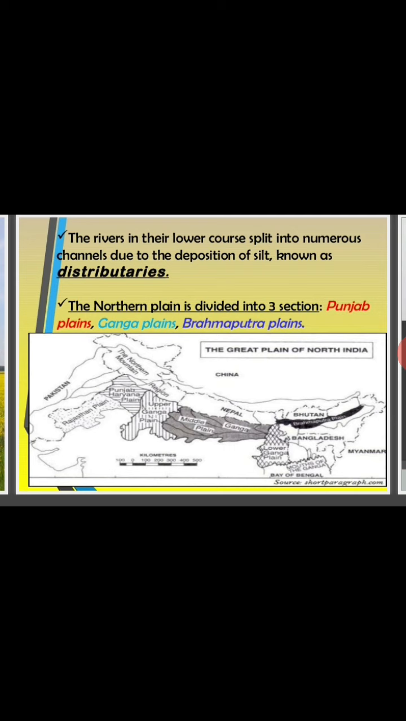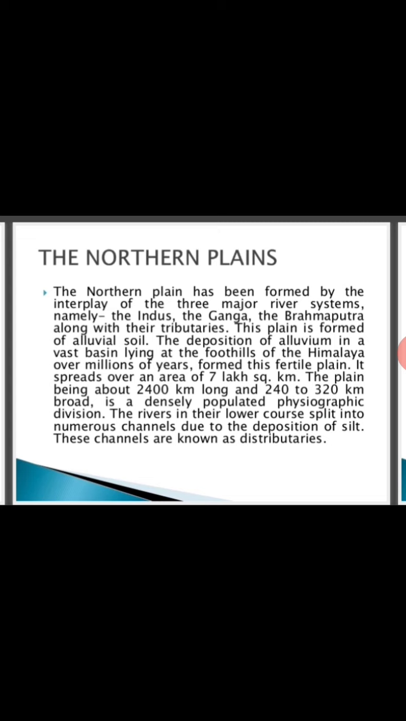The northern plain is divided into three sections: Punjab plains, Ganga plain and Brahmaputra plains. The northern plain has been formed by the interplay of three major river systems, namely the Indus, the Ganga, and the Brahmaputra, along with their tributaries. The plain is formed of alluvial soil. The deposition of alluvium in a vast basin lying at the foothills of the Himalayas over millions of years formed this fertile plain.